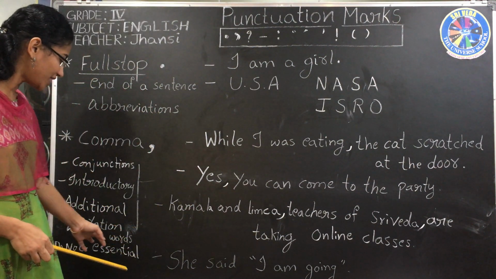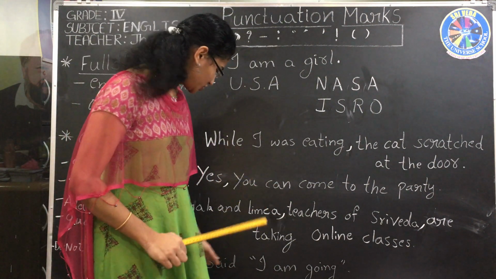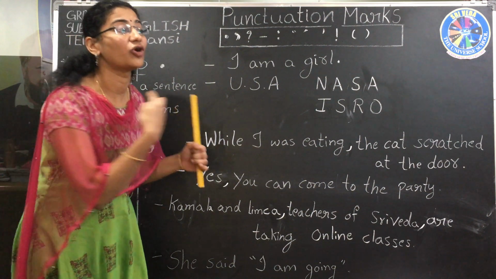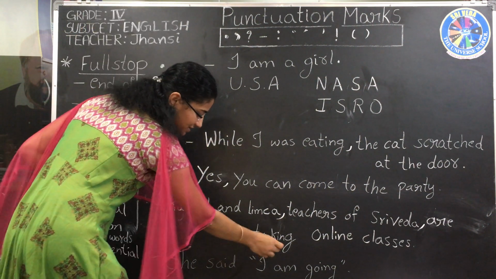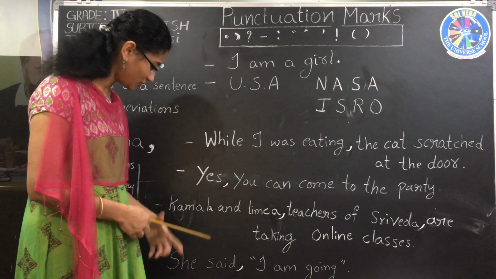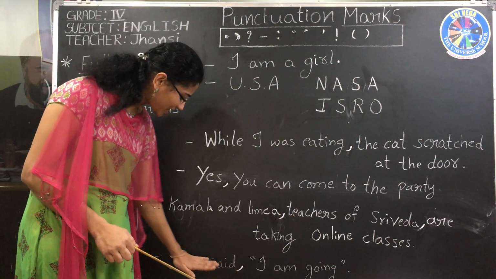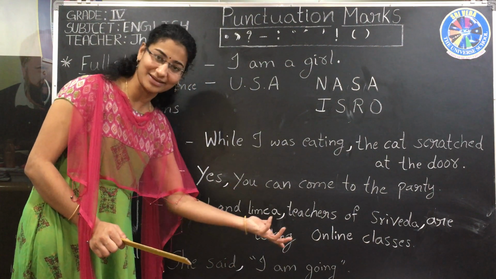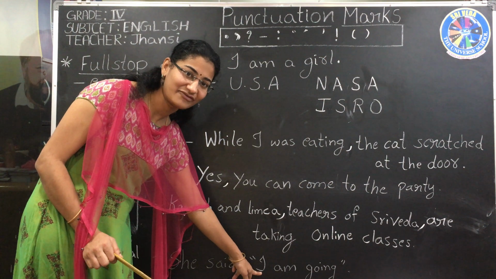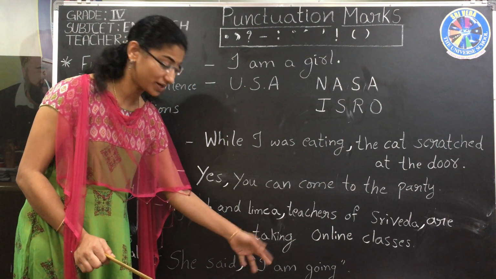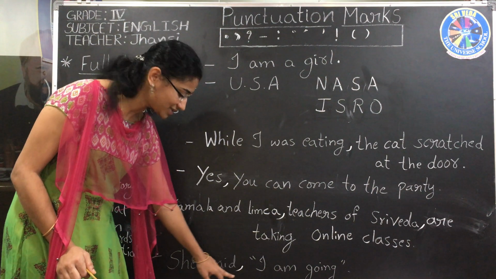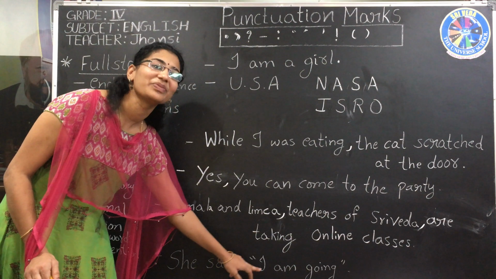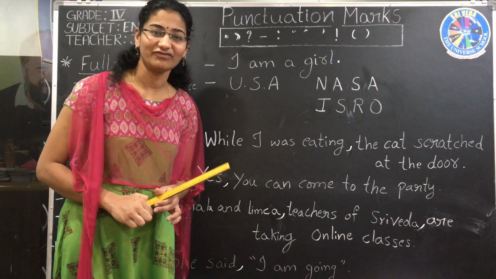Then next, quotation words. What is a quotation? For example, I have given here: she said, I am going. They asked, what are you doing? So these are quotation words, right? To separate the quotations, we'll use a comma after she said, because this is one sentence. These words are spoken by others. Okay, those are the dialogues. We are writing them as they are by using quotation marks. So before writing the quotation marks, we should separate this with a comma. She said, comma, I am going. Like that we'll use.